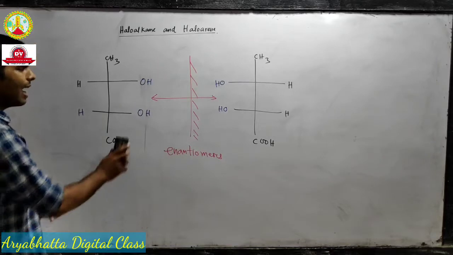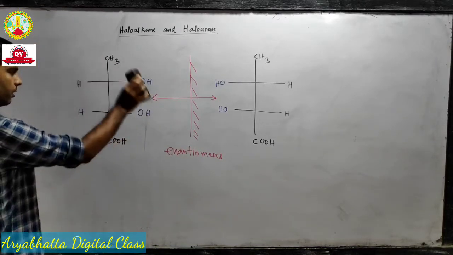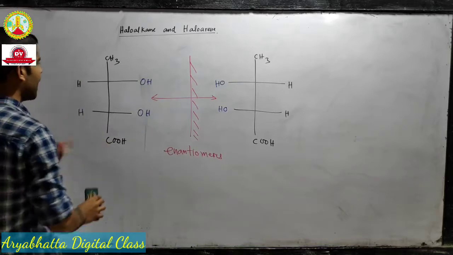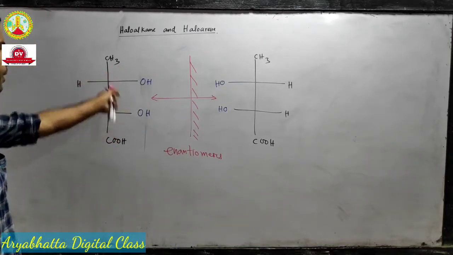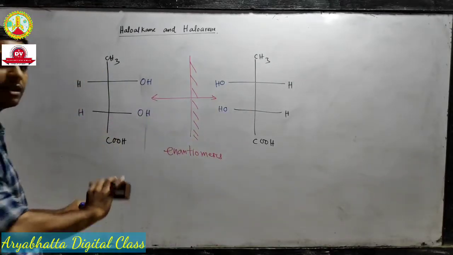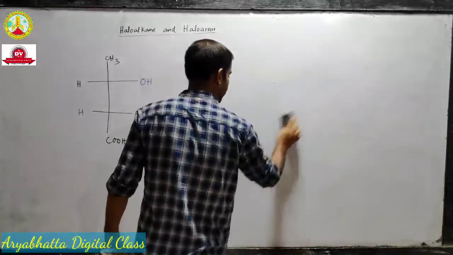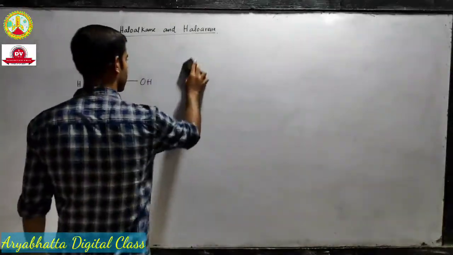Now I can have a different structure for this molecule also. I will keep this structure for reference, rub off this part, and show you that I can have a different arrangement for the same molecule. Let's take a different arrangement.